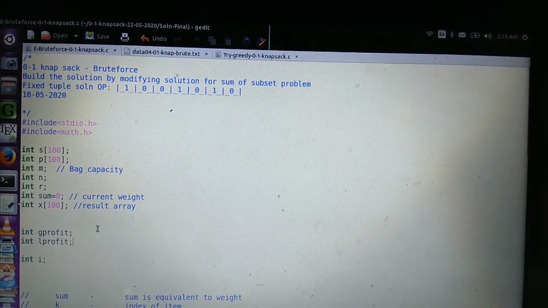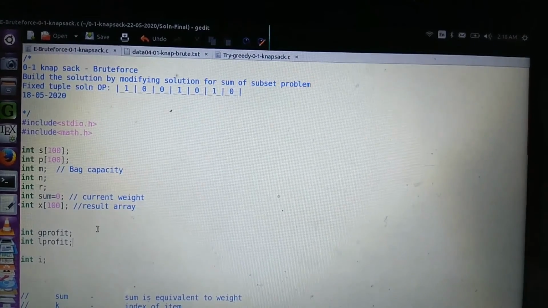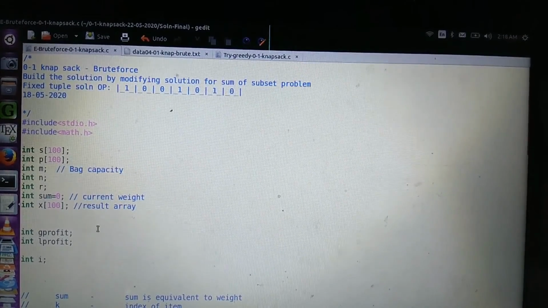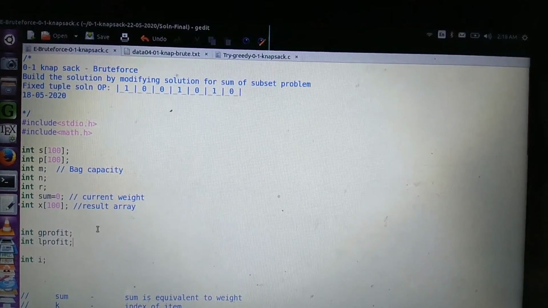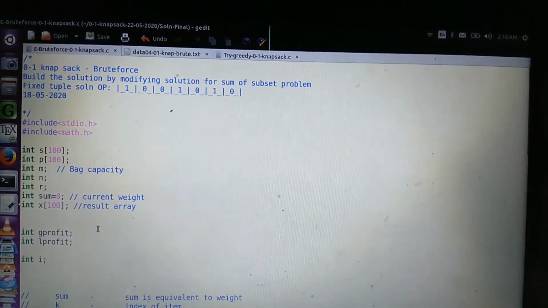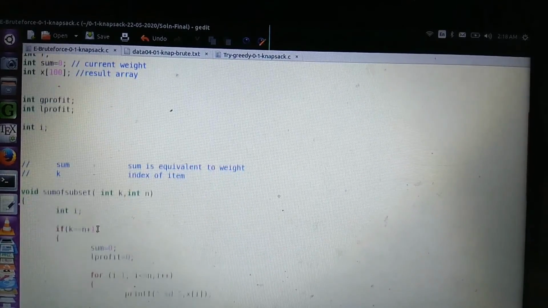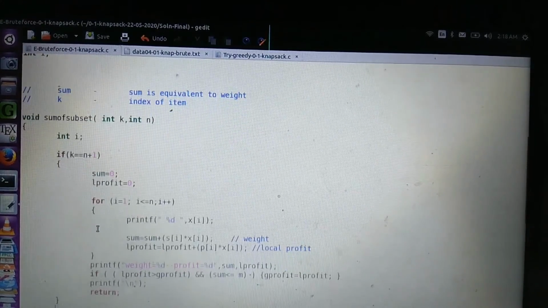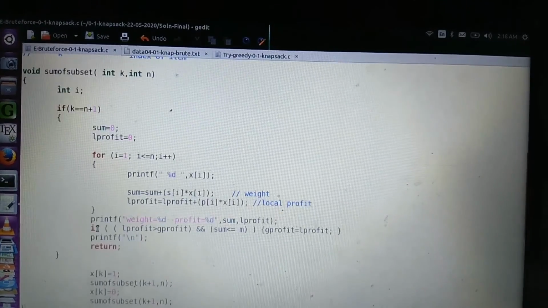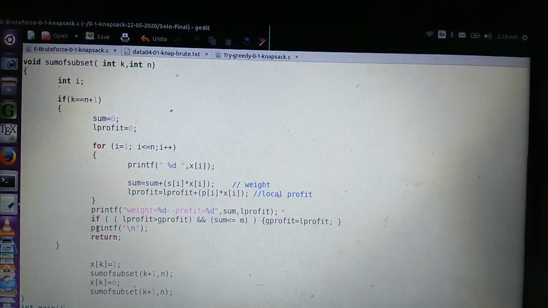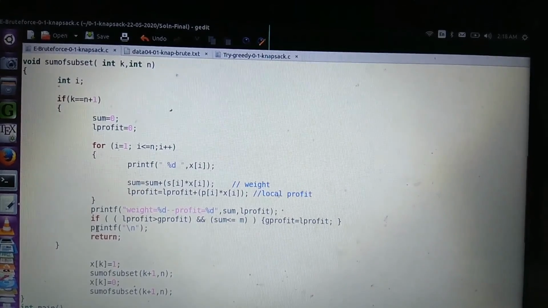X is the resultant array. Here we will print all the patterns along with their profit and weight. Our target is finding the maximum profit. We will try to construct all subsets and find their profit and weight.